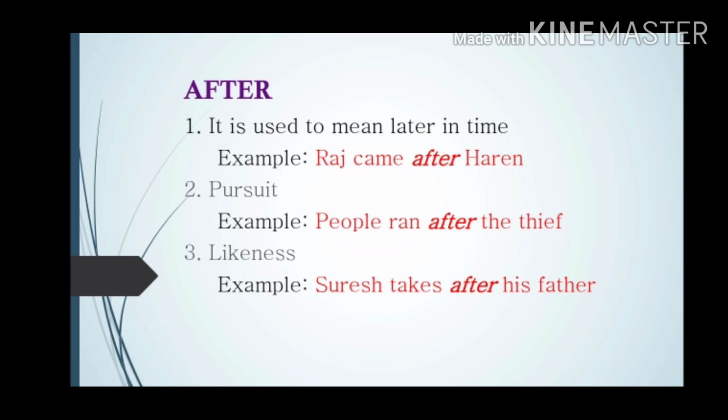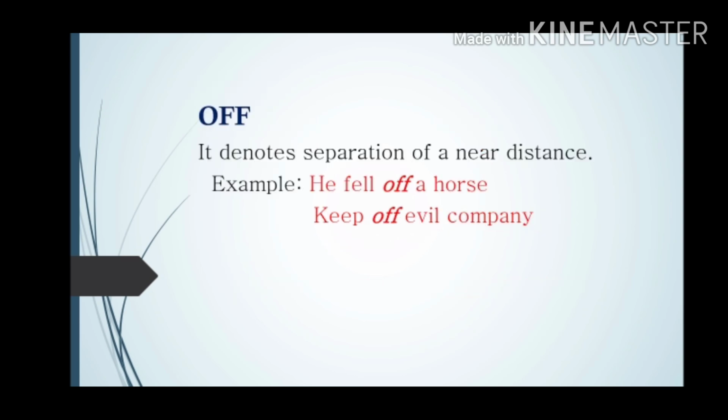Likeness. Likeness means here similarity, resemblance. So this may sound not very familiar to you. We use this word after in case of likeness quite often. Suresh takes after his father. That means Suresh looks very much like his father. Off.